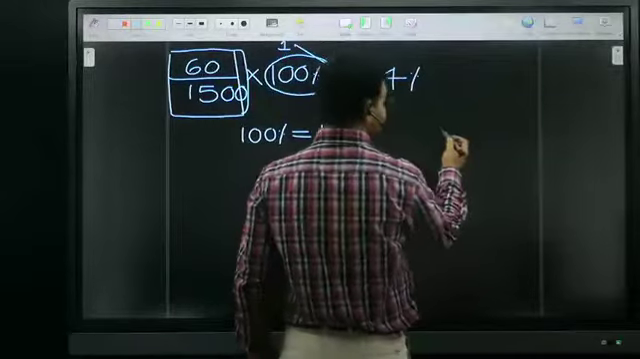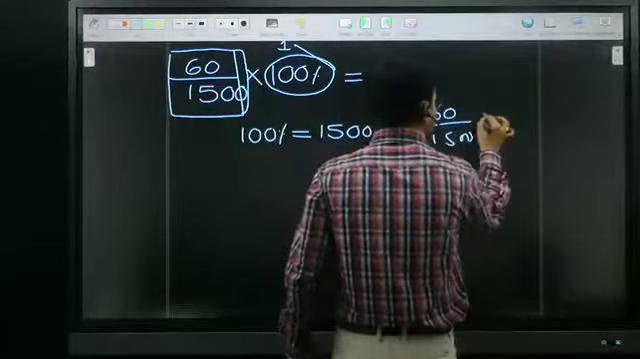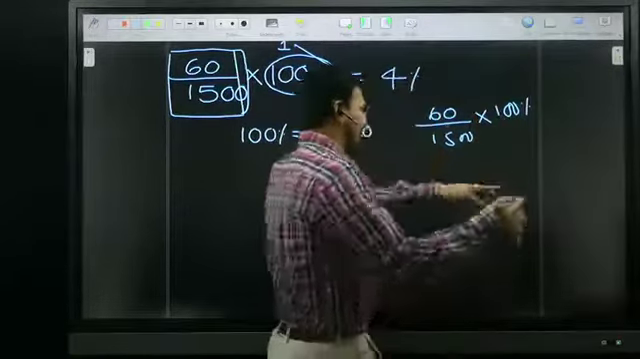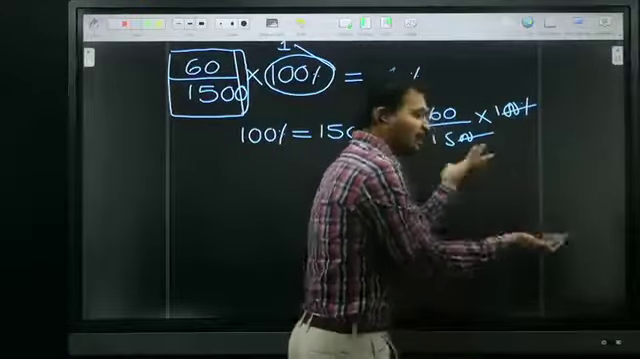They are doing it very fast: 60 by 1500 into 100. They are writing zeros, and immediately they are cancelling them. Two zeros cancel. And why are they writing zeros and why are they cancelling zeros?